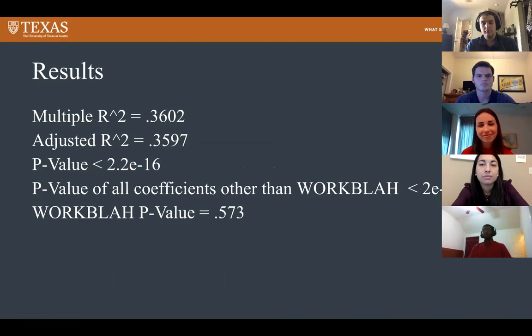So for our model, we got a multiple R-squared of 0.3602 and an adjusted R-squared of 0.3597, which essentially means that given the number of variables we have, our model accounts for 35.97% of the variation in our dependent variable, the age of first marijuana use. And the p-value was very low